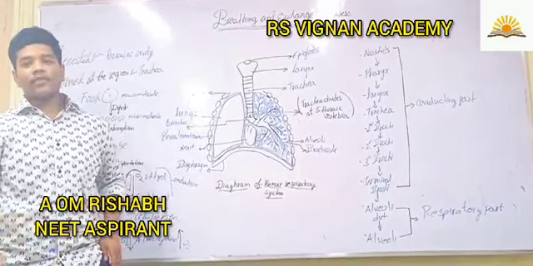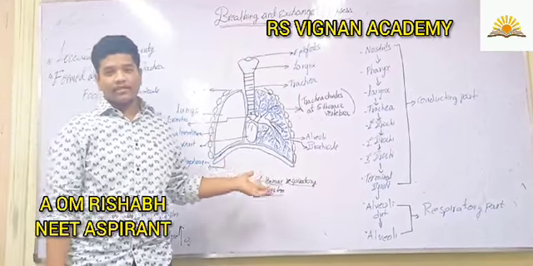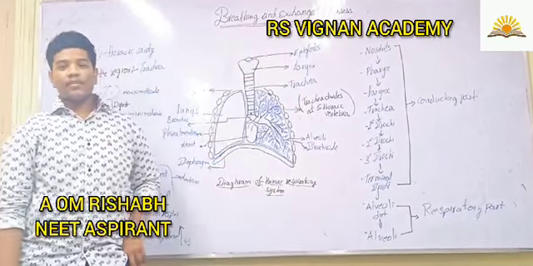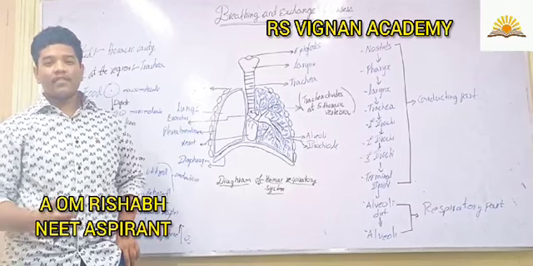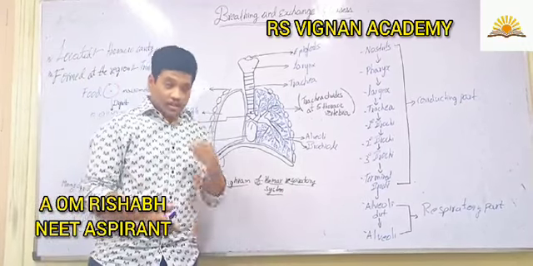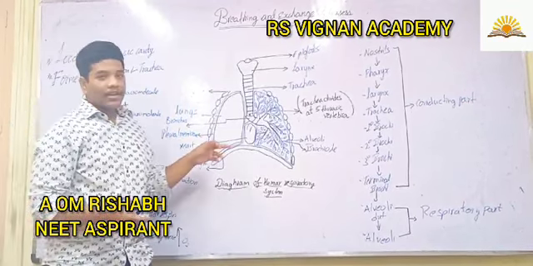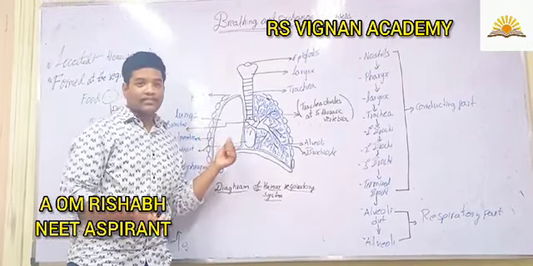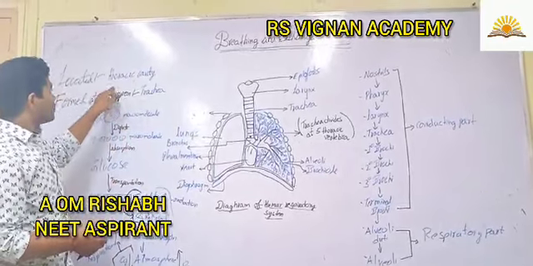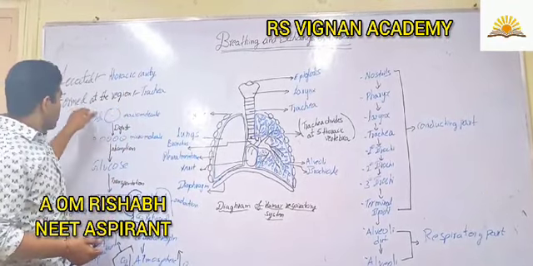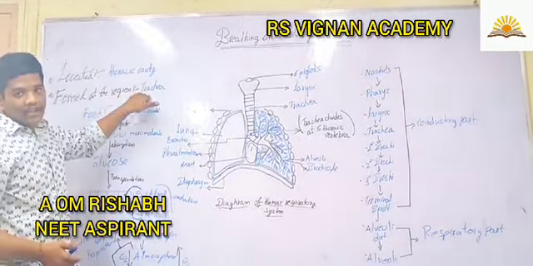Today I am going to give a brief explanation of breathing and exchange of gases. So what is breathing? Breathing is an essential part of life for every living organism. Breathing is conducted by the lungs for exchange of gases. The lungs are located in the thoracic cavity and are formed by the region of the trachea.